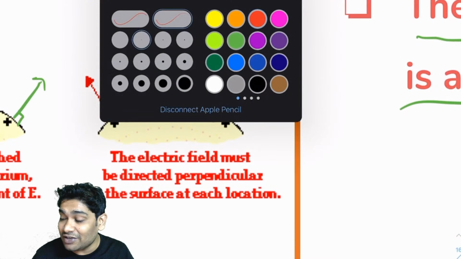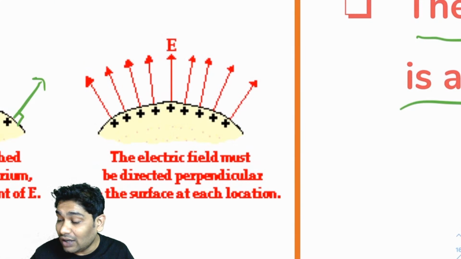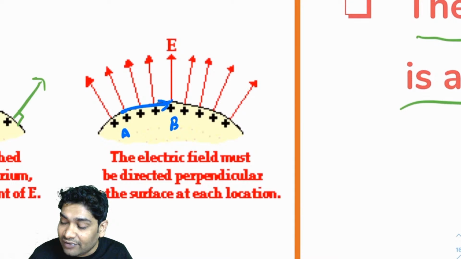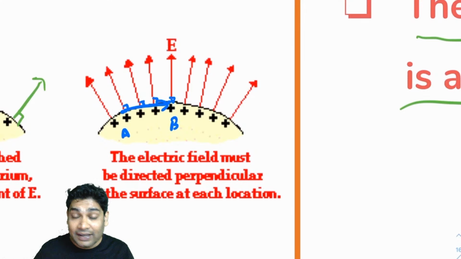Now what happens if you want to move a charge along the surface from point A to point B? You realize everywhere the field is perpendicular. So what is the work done by the electric field? The work done by the electric field is zero. Why? Because E, and hence the force of the electric field, is always perpendicular to the displacement.